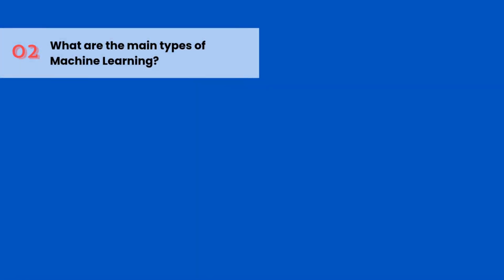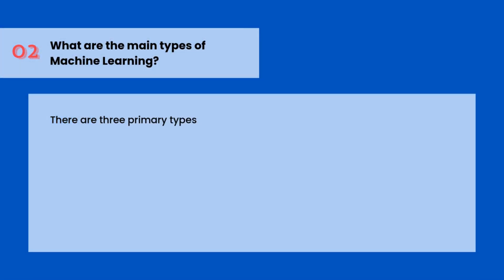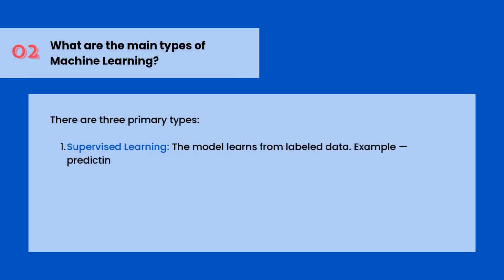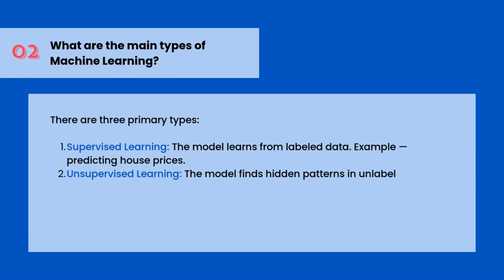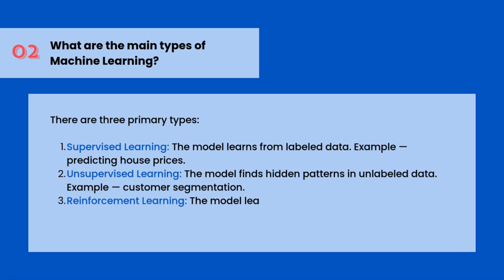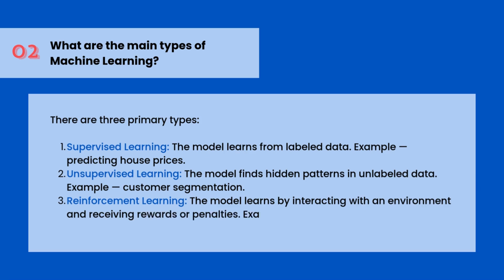What are the main types of machine learning? There are three primary types. Supervised learning: the model learns from labeled data, for example predicting house prices. Unsupervised learning: the model finds hidden patterns in unlabeled data, for example customer segmentation. Reinforcement learning: the model learns by interacting with an environment and receiving rewards or penalties, for example self-driving cars.